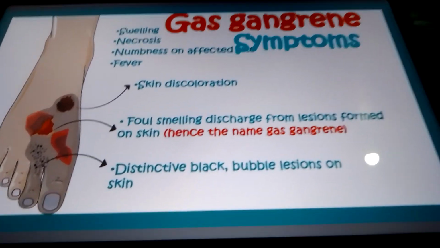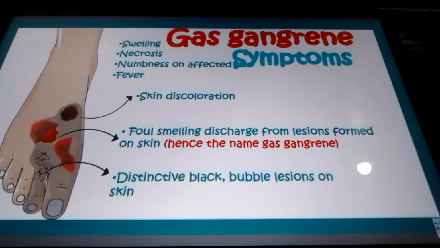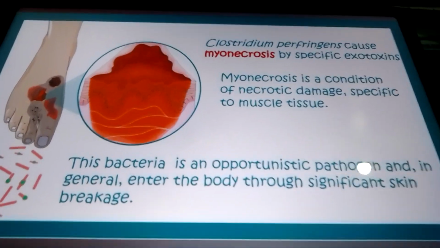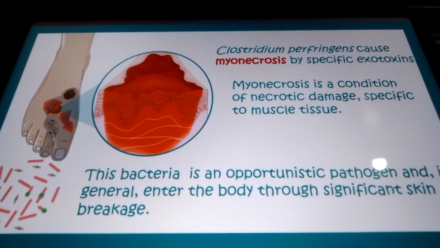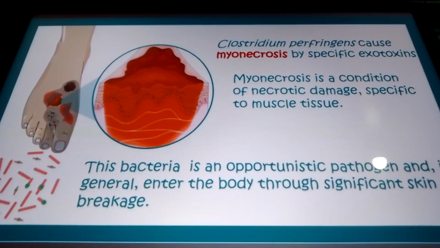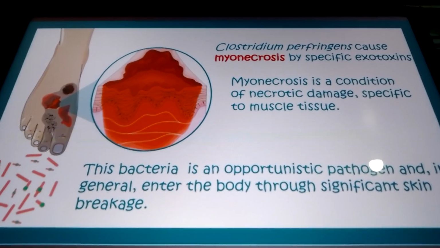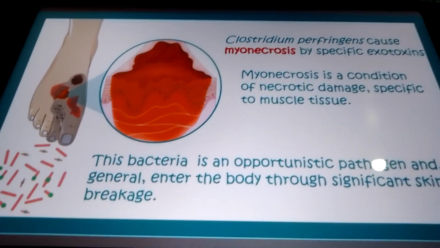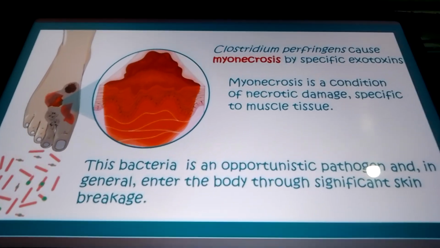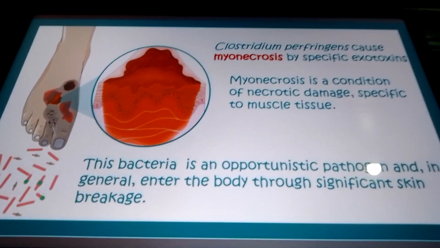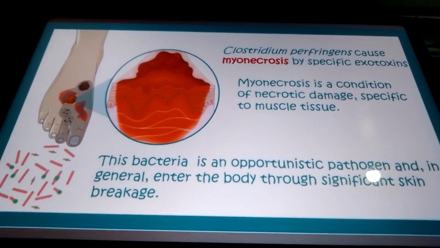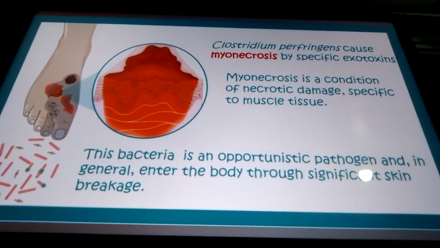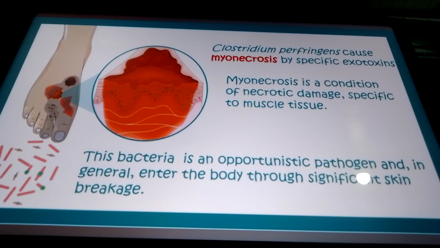I will show you the image, don't worry about it, just go with me. Now let's move forward. Clostridium perfringens can cause myonecrosis through a specific exotoxin, which I have told you about. Myonecrosis is necrotic damage to the muscle tissue. This bacterium is an opportunistic pathogen and generally enters the body through significant skin breakage.